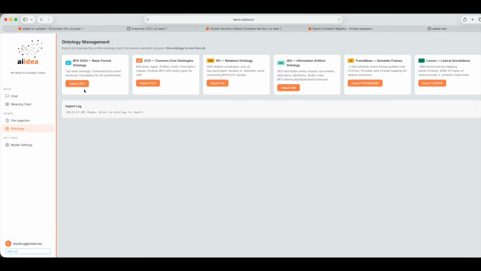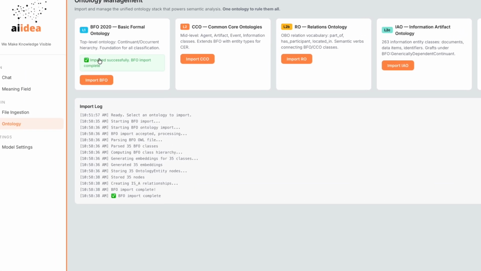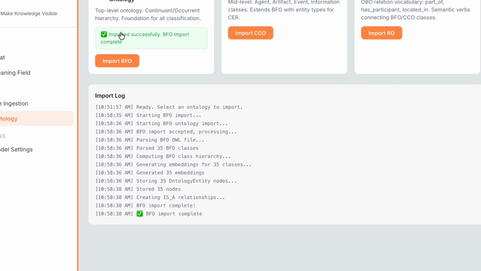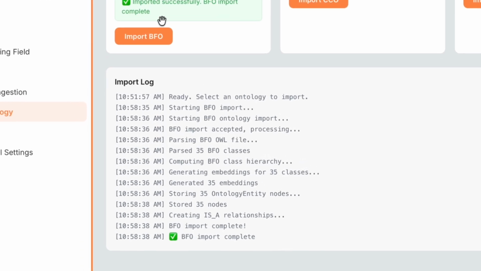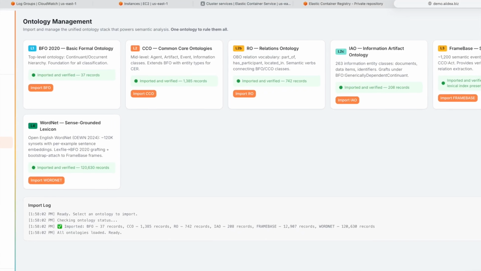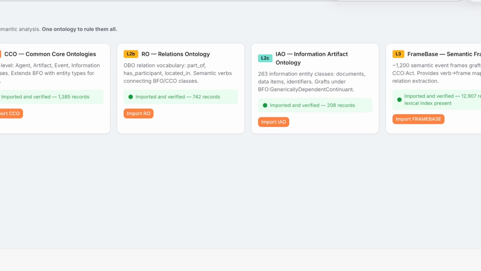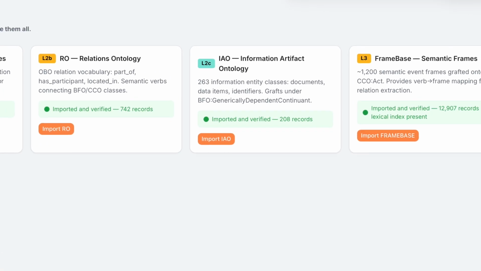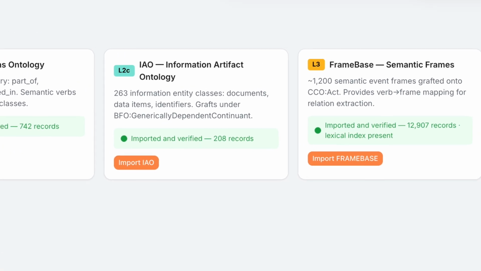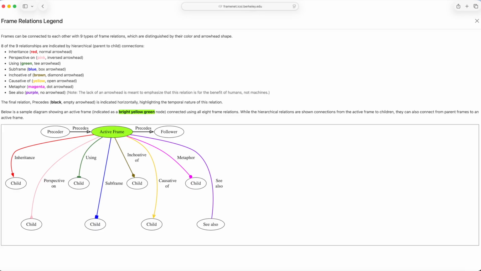This is the semantic foundation of the platform. We combine formal ontologies like BFO, CCO, RO, and IAO with Framebase and WordNet to create a unified knowledge layer. Why does that matter? Because enterprises don't just need AI to generate language. They need AI to understand actions, intent, responsibility, and of course, consequences.